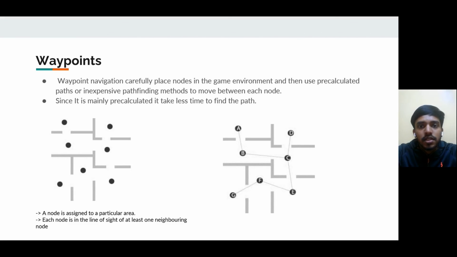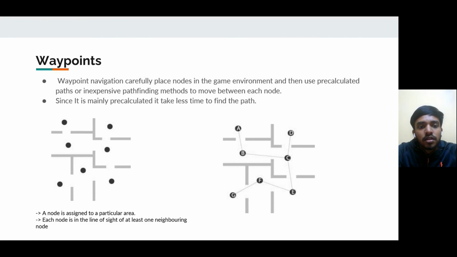Having too many movements possible is a general scenario in most games. But when we try pathfinding in this situation, it will place a huge burden on the CPU. One way to resolve it is using waypoint navigation, which uses pre-calculation and inexpensive pathfinding methods. Let's see how it works.